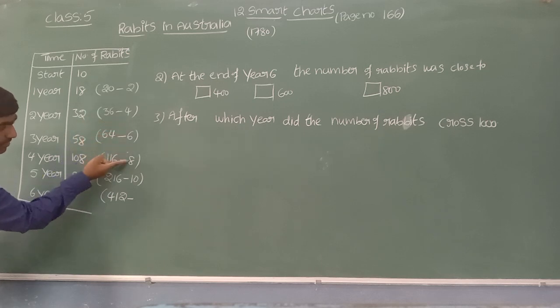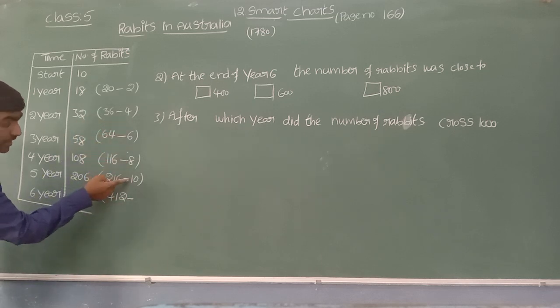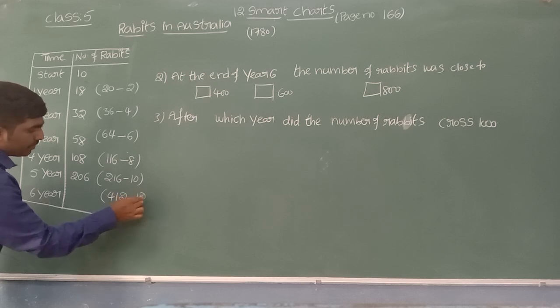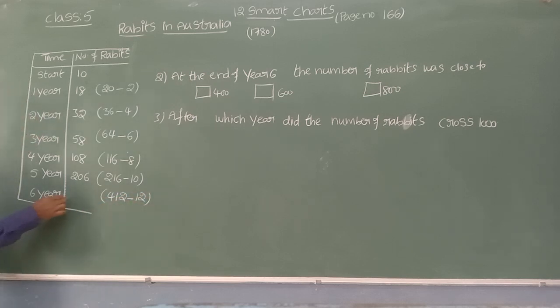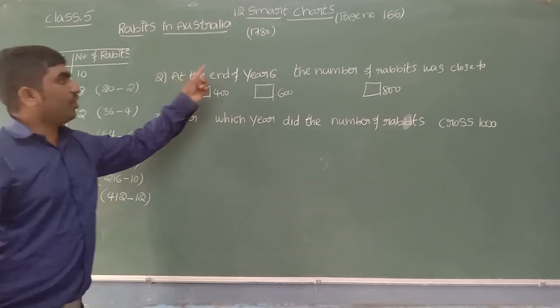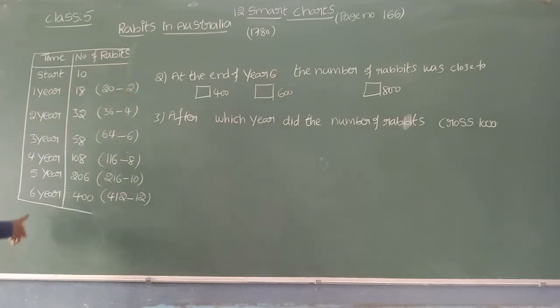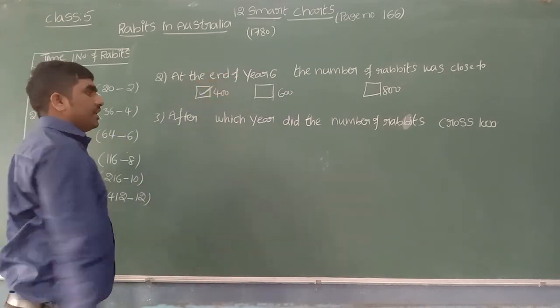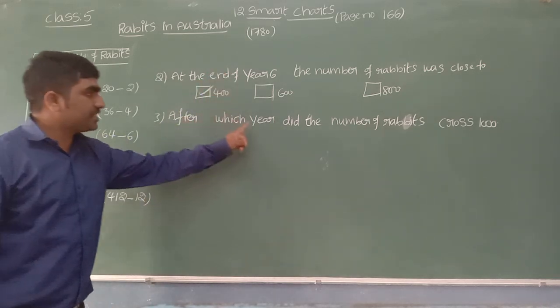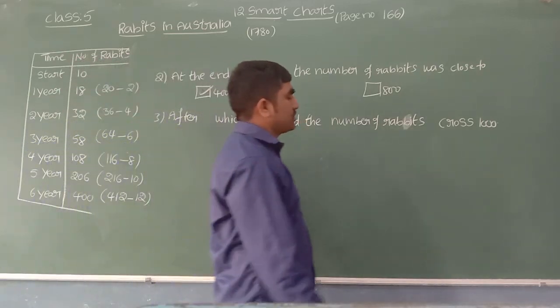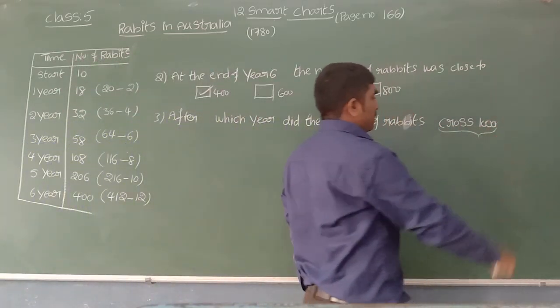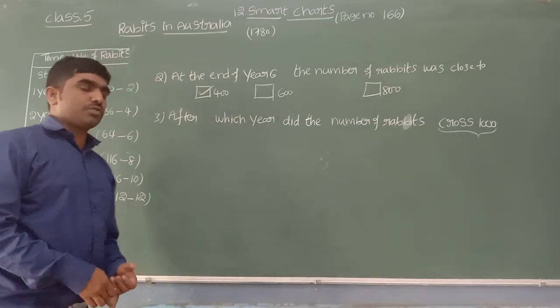So how much can we subtract? The subtracting value we can see is increasing by 2 every time. For 10, if I increase, it becomes 12. 412 minus 12, how much, beta? Which is 400. Like that you can find out. At the end of year 6, the number of rabbits is very close to 400. You can see. After which year will the number of rabbits cross 1000? Let us see.